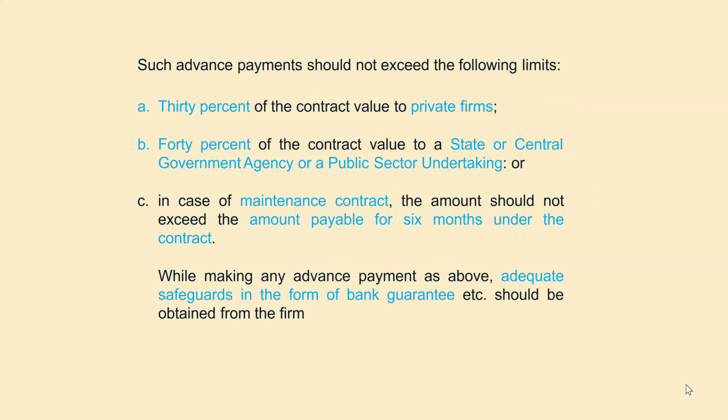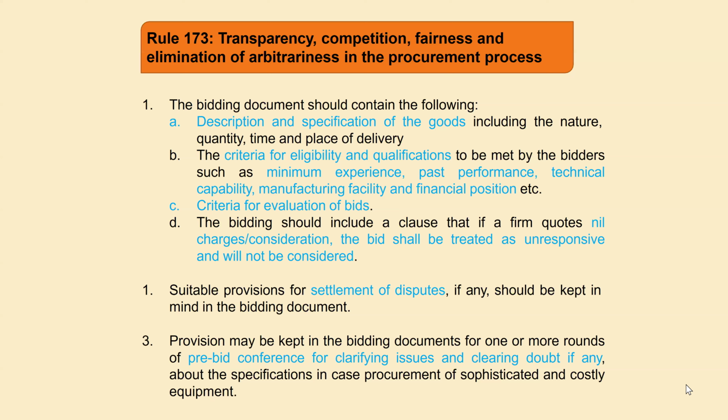30% of the contract value to a private firm, 40% of the contract value to a state or central government agency or public sector undertaking. In case of a maintenance contract like AMC, the amount should not exceed the amount payable for 6 months under the contract. While making advance payment as above, adequate safeguard in the form of a bank guarantee should be obtained. Means you can make advance payment as mentioned above, but you need to obtain a bank guarantee for that purpose also. So that means it is better to avoid advance payment.